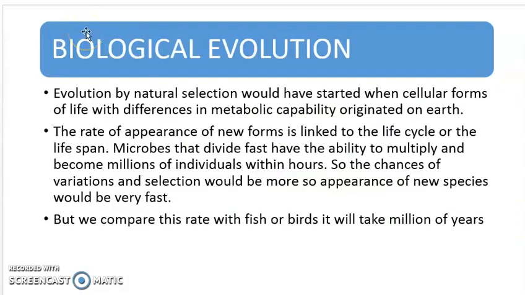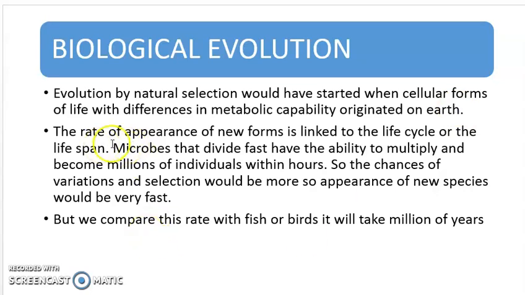Next heading is biological evolution. So, evolution by natural selection. When life started on Earth and the first ever organism started performing metabolic activity, then only natural selection would have started. So evolution by natural selection would have started when cellular forms of life with differences in metabolic capability originated on Earth. Once we got life on Earth and they started performing metabolic activity, then only natural selection would have started.